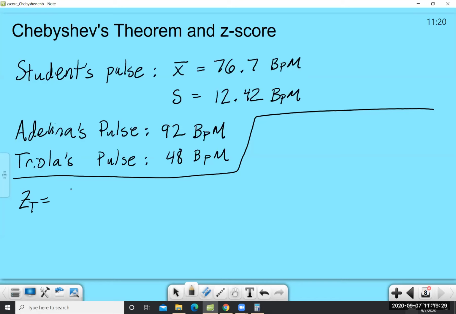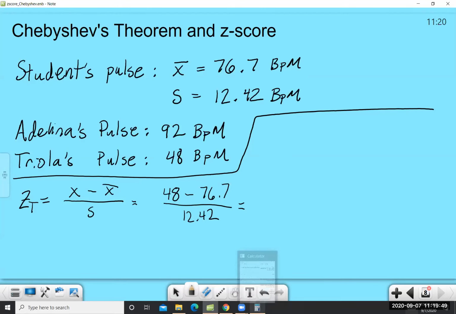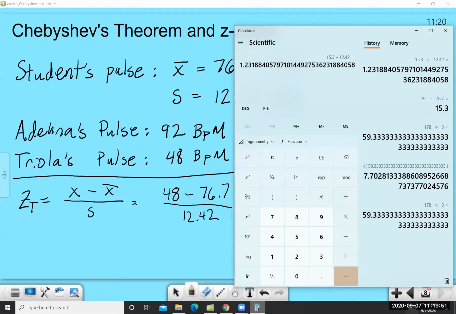And remember the z-score is x minus x bar, I'm always subtracting the mean, over s. So we have his pulse, 48 minus 76.7 all over 12.42. And this time I'm going to run it through the calculator all in one go.